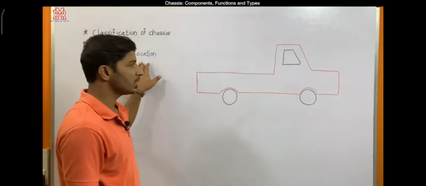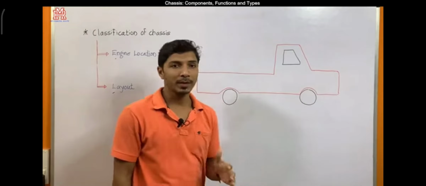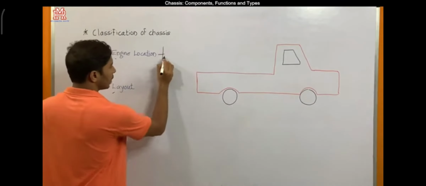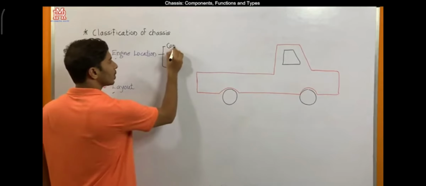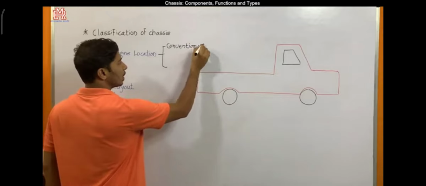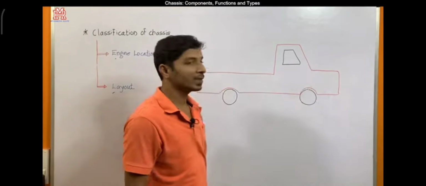Engine location, where the engine is placed, is again very important, and the first type according to this engine location is the conventional type of chassis. Whatever sketch I have drawn here represents a conventional chassis.